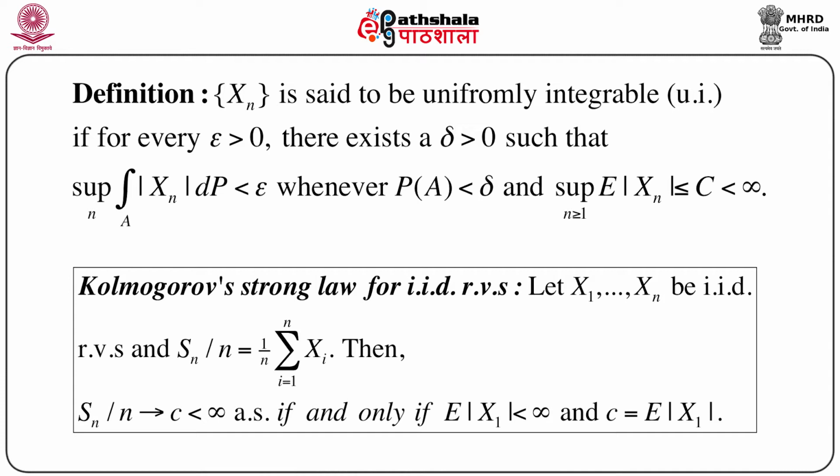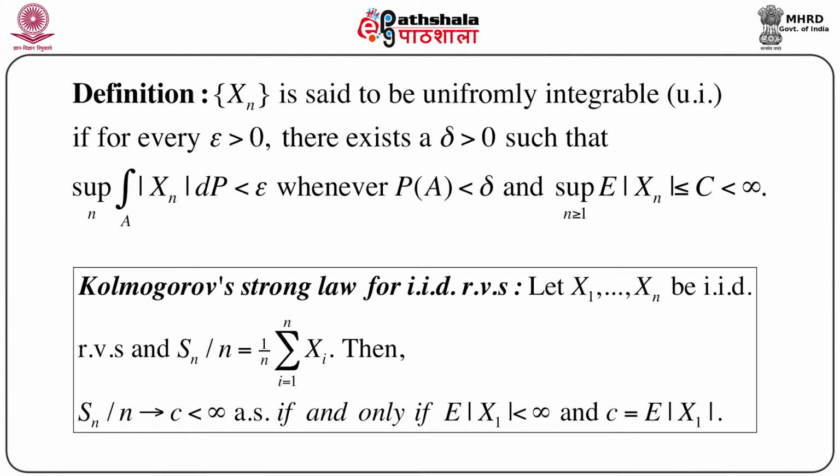Now in order to prove the mean convergence theorem, let us recall another important law, known as Kolmogorov's strong law of large numbers for IID random variables, that is, independently and identically distributed random variables. Suppose X1, X2, ..., Xn are independently and identically distributed random variables, and we define Sn as the summation of Xi, so Sn by n equals 1 by n times the summation of Xi, i equals 1 to n.